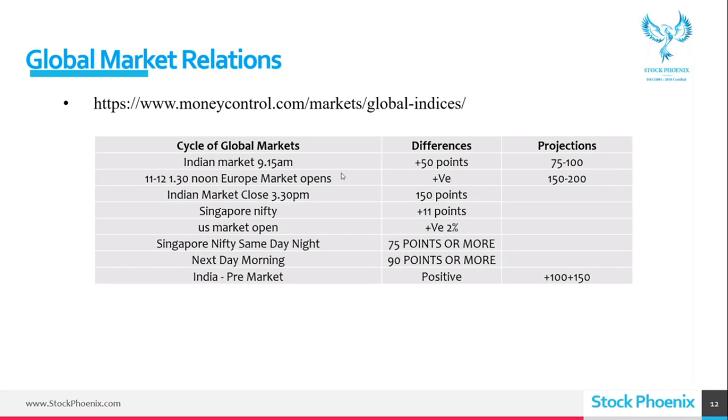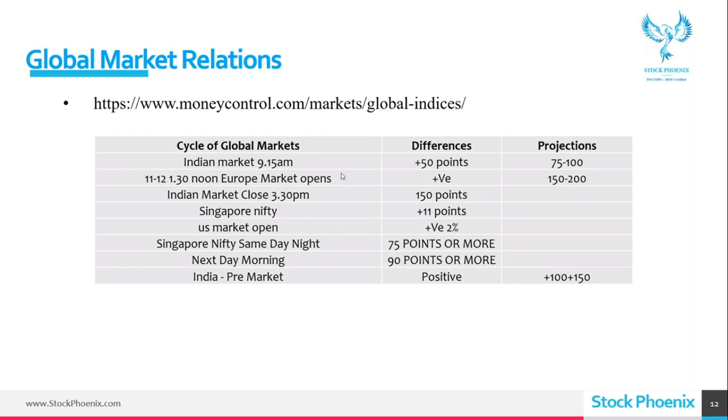As the European market opens and it is also positive, my market is boosted up because it is reflecting on my market also. I thought it would give 75 to 100 points, but because of the European market opening positive, my market went 150 to 100 points. This is possible, because it happens that it affects our market as it is opening.